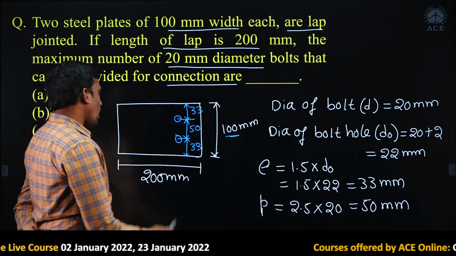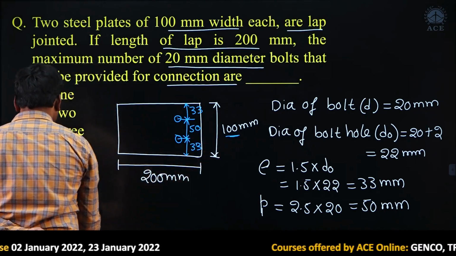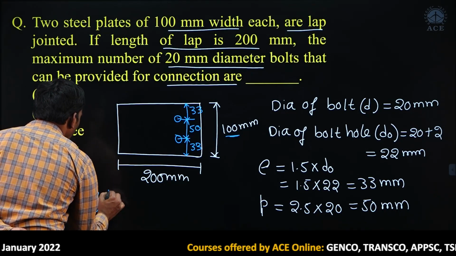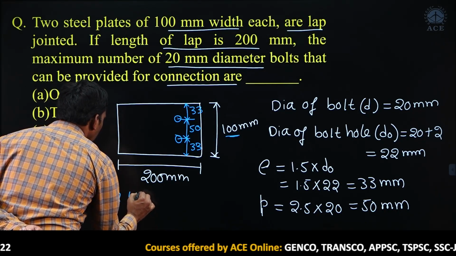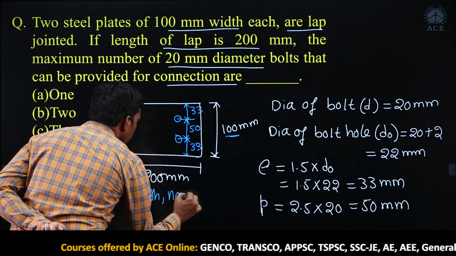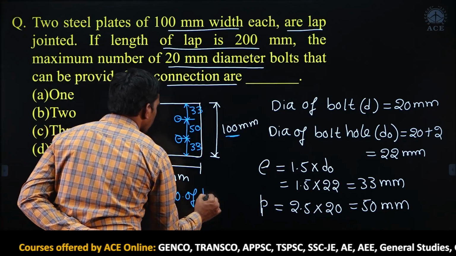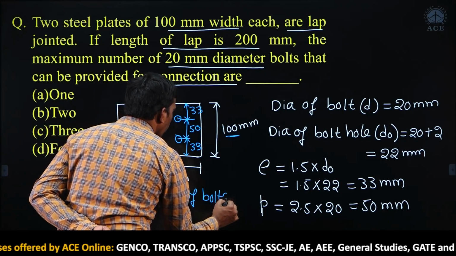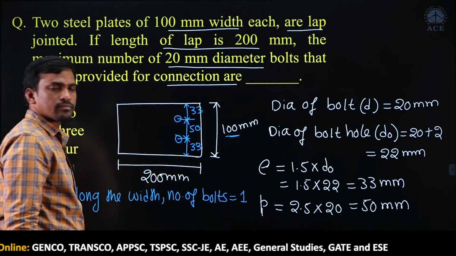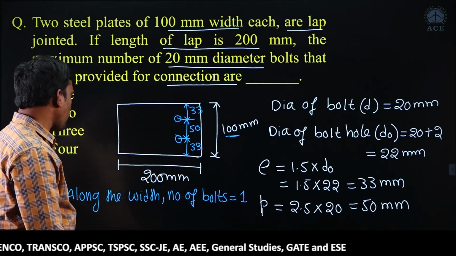Okay. So, along the width, number of bolts is 1. Okay, it is not 2.